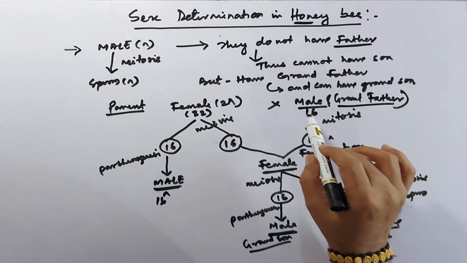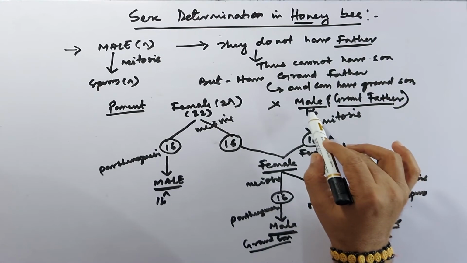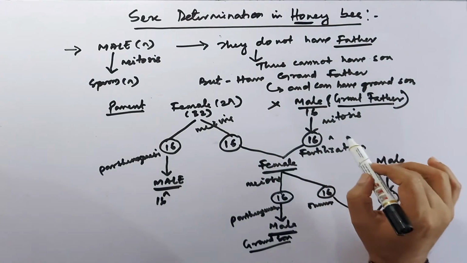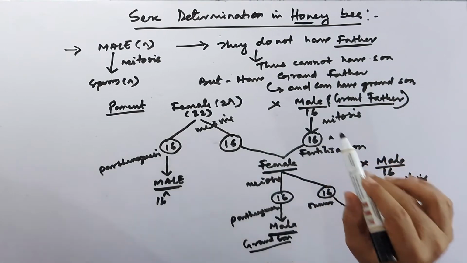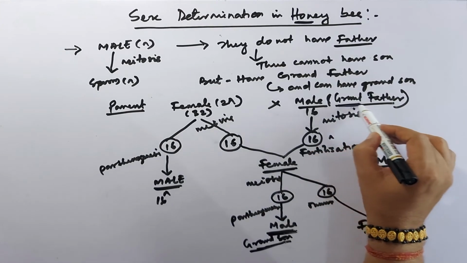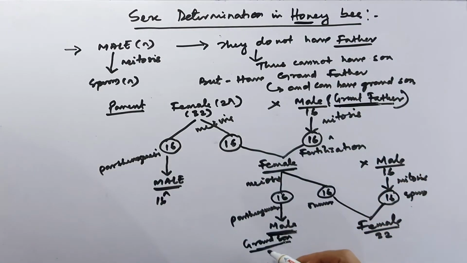So this has no direct son. If no son is there, then no father is there. Again I am giving emphasis here: this is the grandfather and this is the grandson.